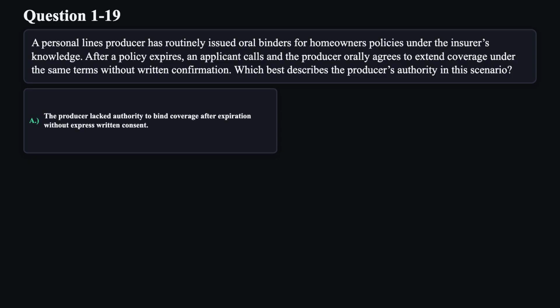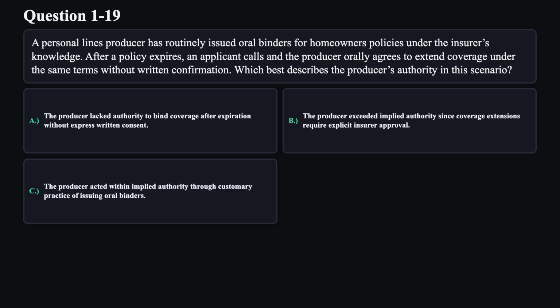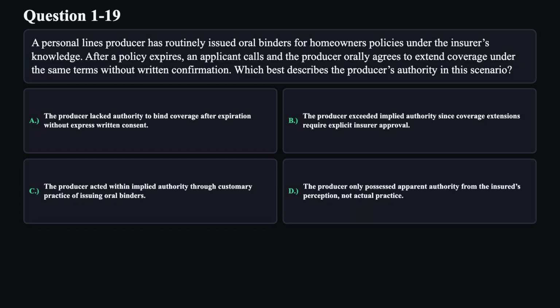A. The producer lacked authority to bind coverage after expiration without express written consent. B. The producer exceeded implied authority since coverage extensions require explicit insurer approval. C. The producer acted within implied authority through customary practice of issuing oral binders. D. The producer only possessed apparent authority from the insured's perception, not actual practice.